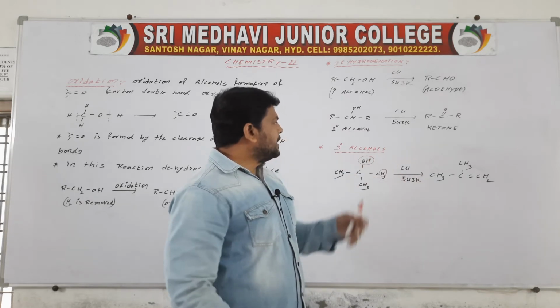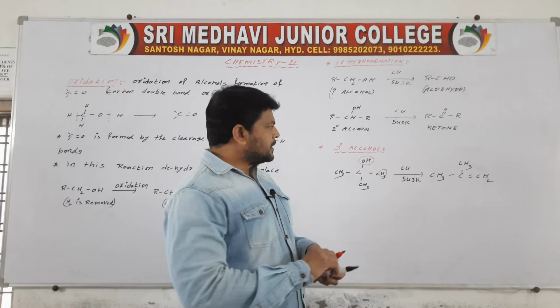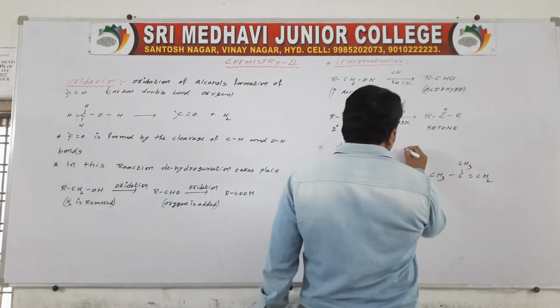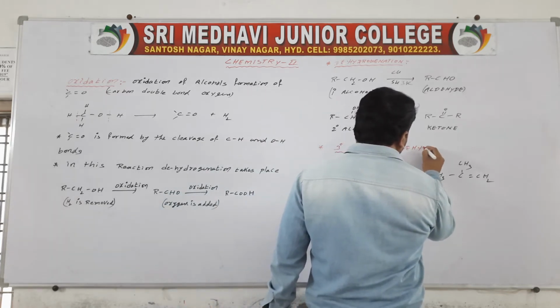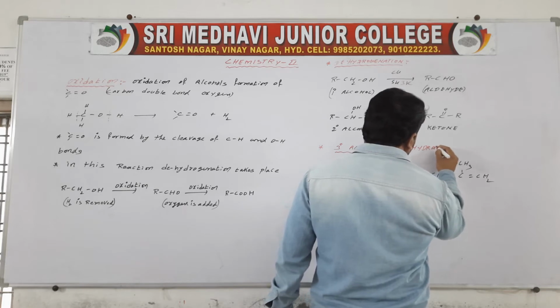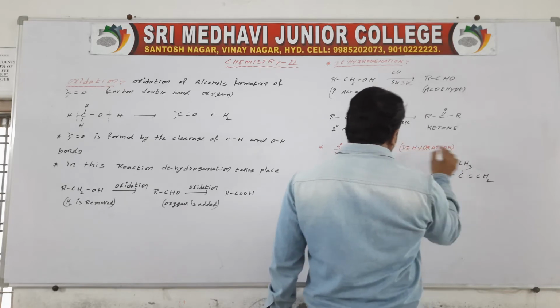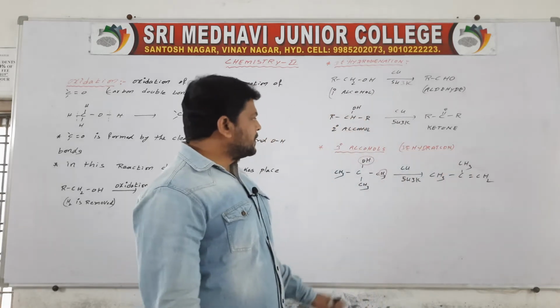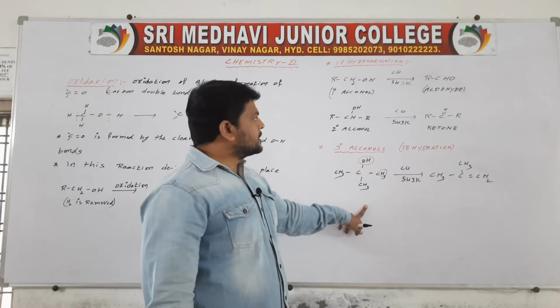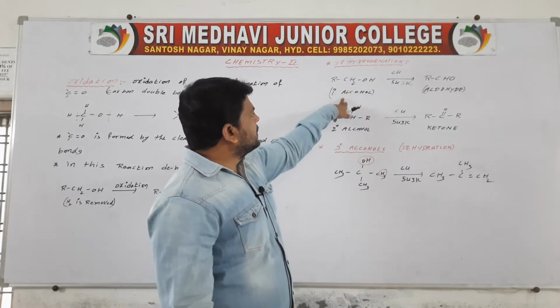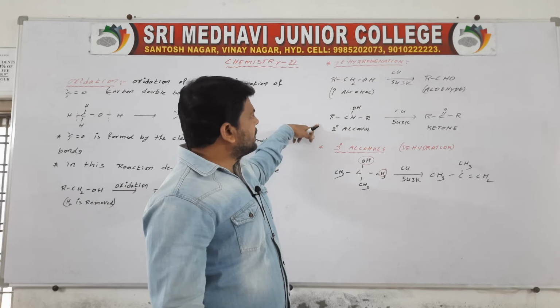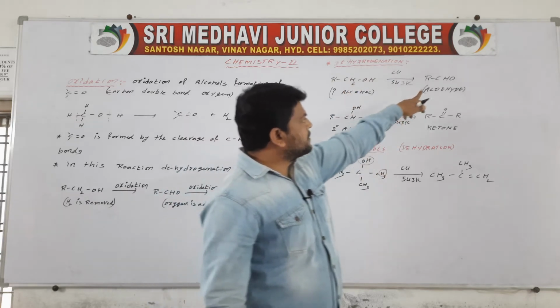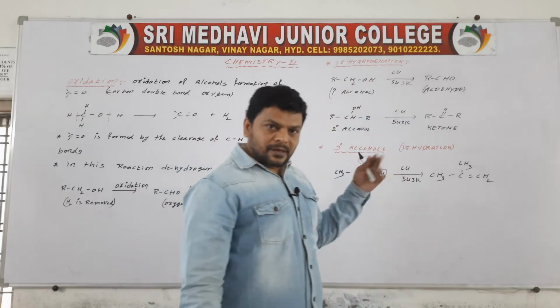Here dehydration takes place. Primary and secondary alcohols form aldehydes and ketones on oxidation.